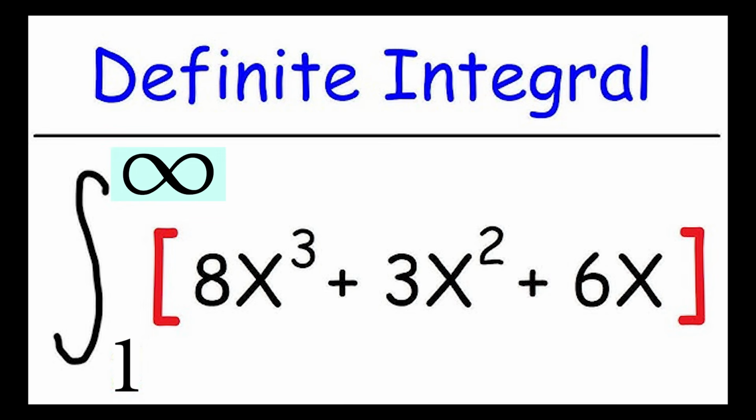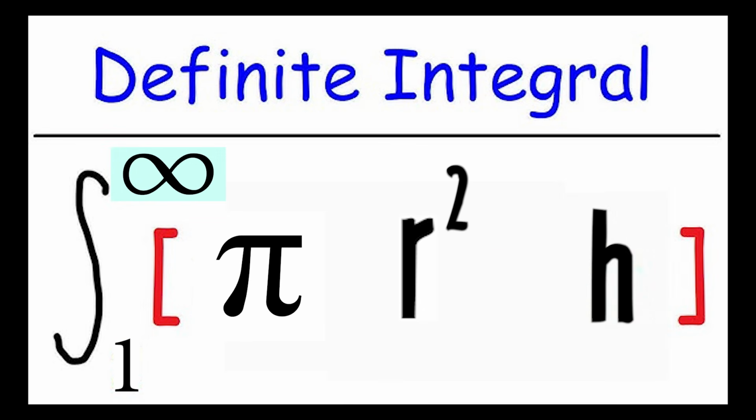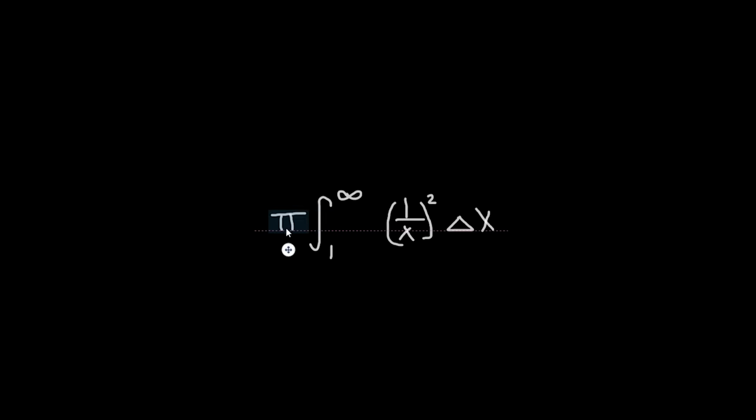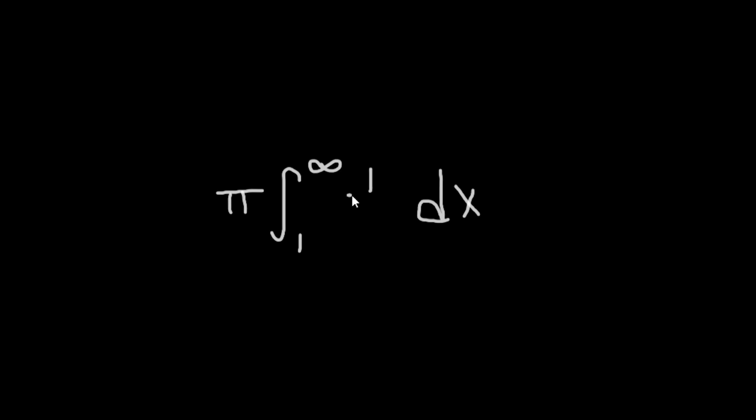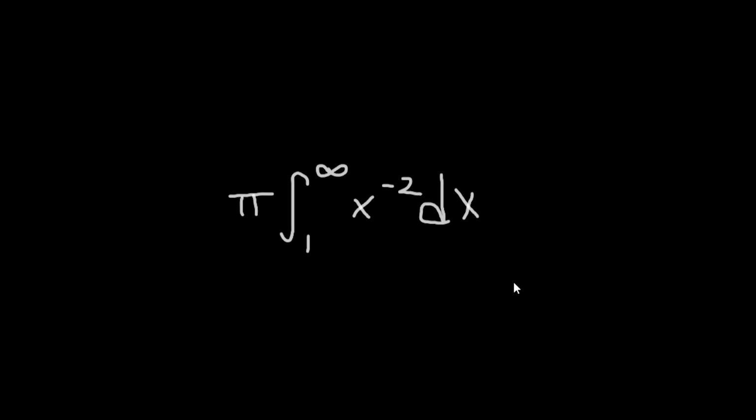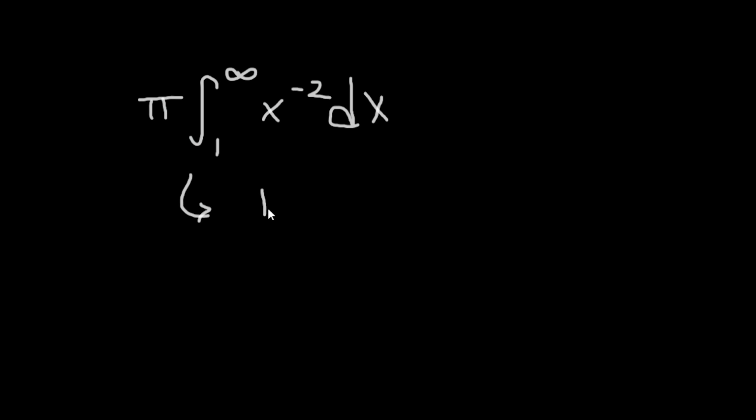Now, we will set up a definite integral from 1 to infinity of pi r squared times height. I'm going to pull out the constant pi and turn delta x into dx. 1 over x squared is 1 over x squared, or x to the negative 2. By changing this into a limit, as b increases without bound of pi times the definite integral from 1 to b of x to the negative 2 dx, we can solve this expression.